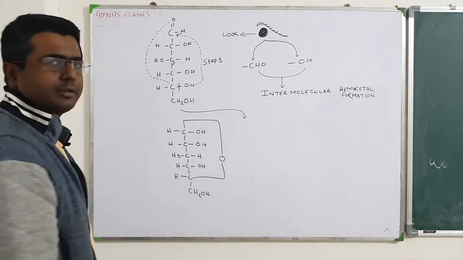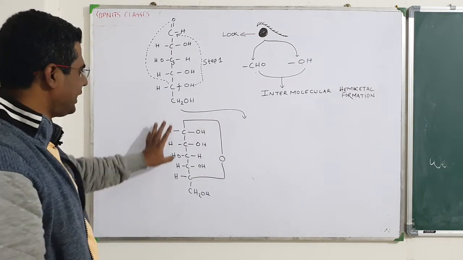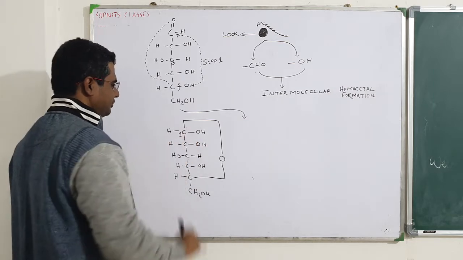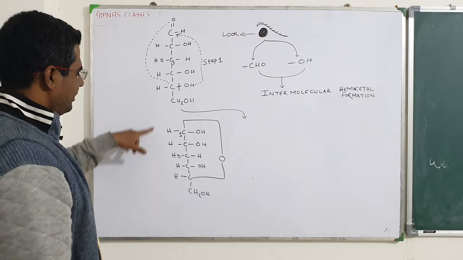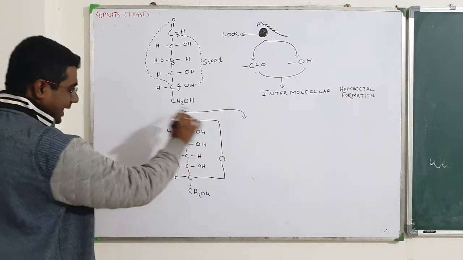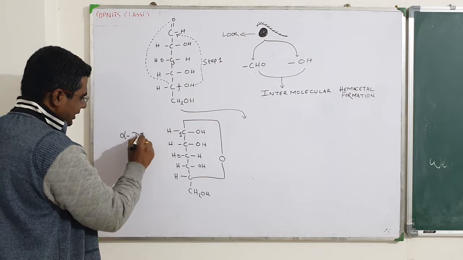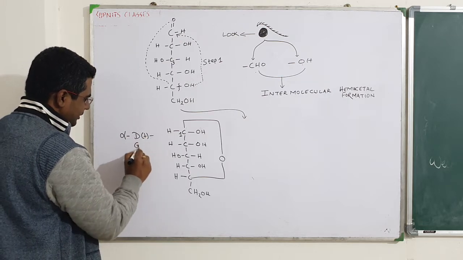We can definitely connect this like this, and this is number 1 carbon. So this is the cyclic structure, alpha D plus glucose.